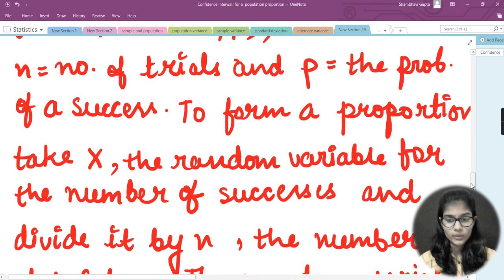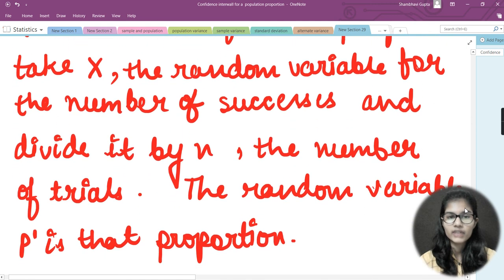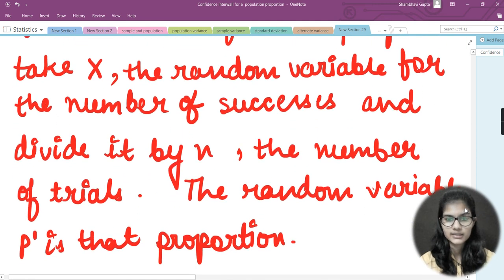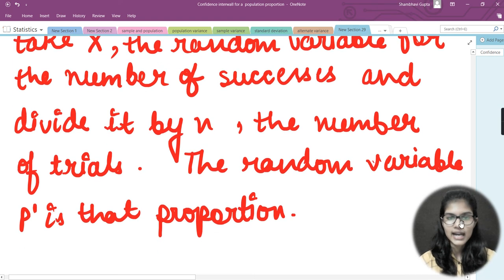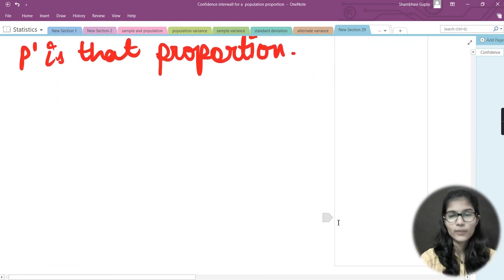Now if you want to form a proportion, then take X. X is the random variable for the number of successes, and divide that number by n. And what is that n? n is the number of trials, and then the random variable p dash is the proportion, right? I hope I made this very clear to you regarding how you can know that you are dealing with a proportion problem.